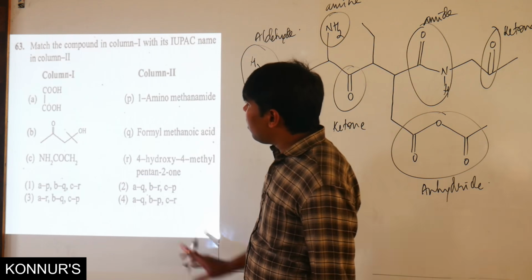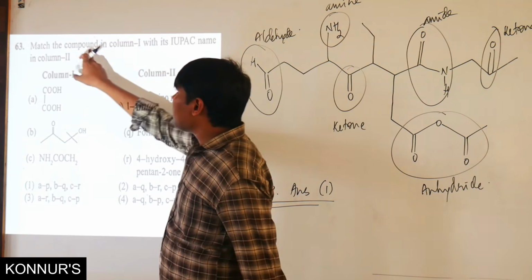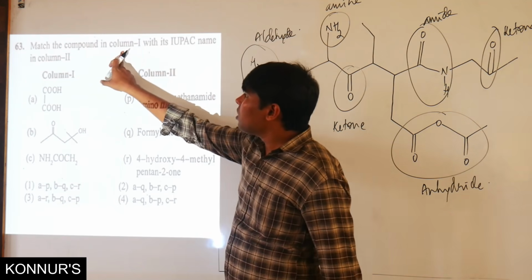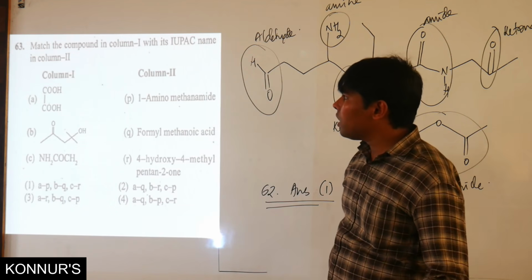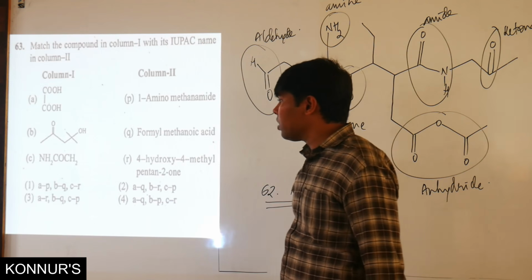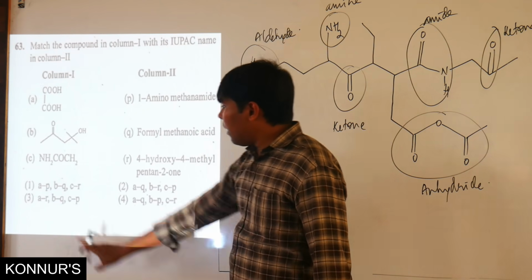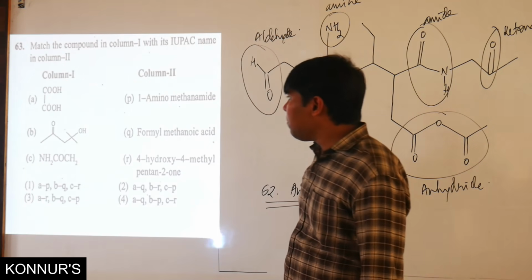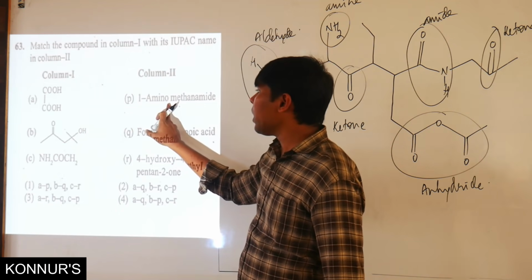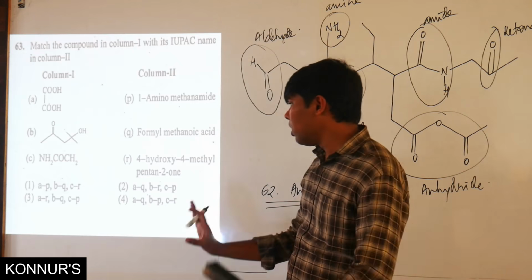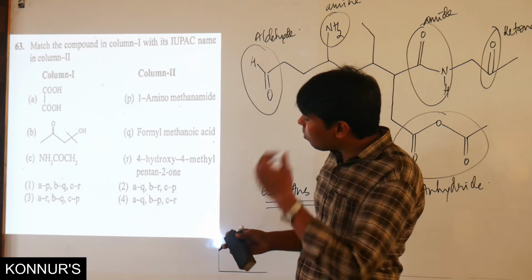So they want us to match the compounds in column 1 with the exact names in column 2. So here A is matched with P. Look at that. A is matched up with P. Here it is an amino. It's not possible. So option 1 is not the answer. Look at option 2.